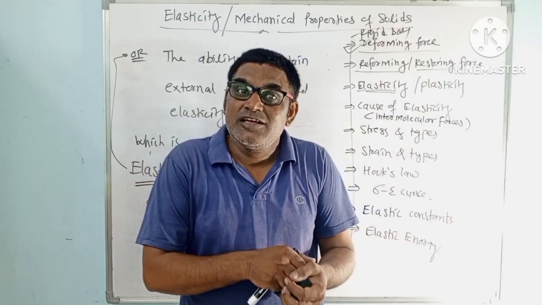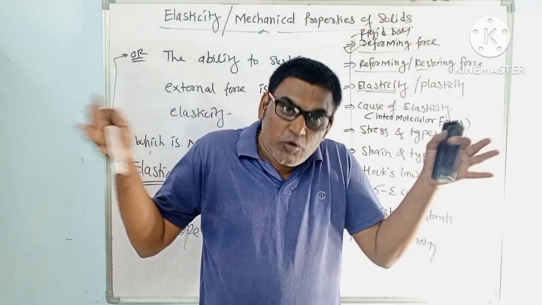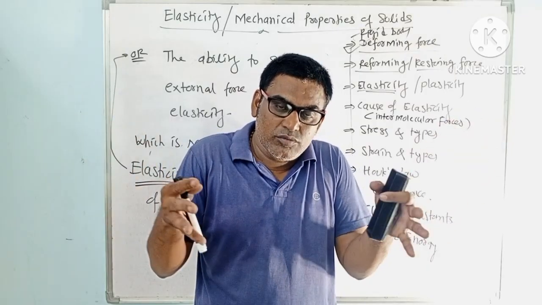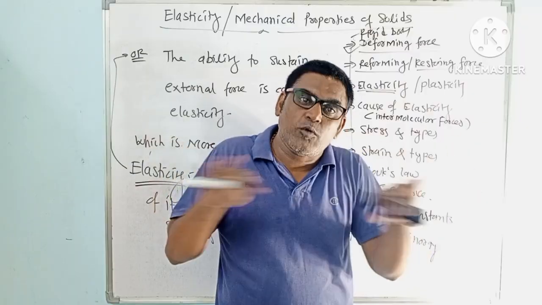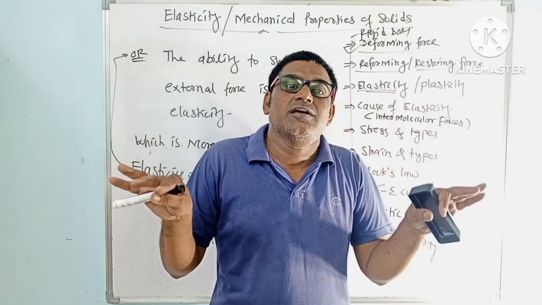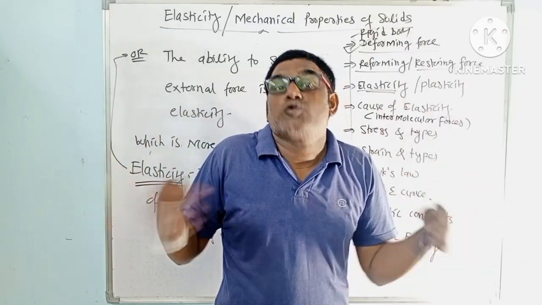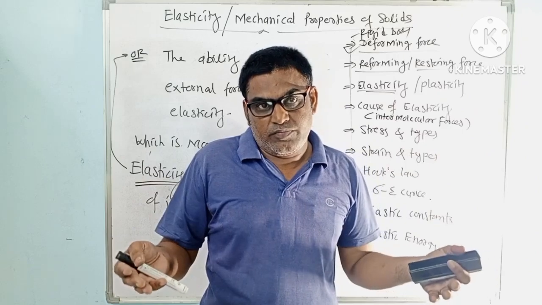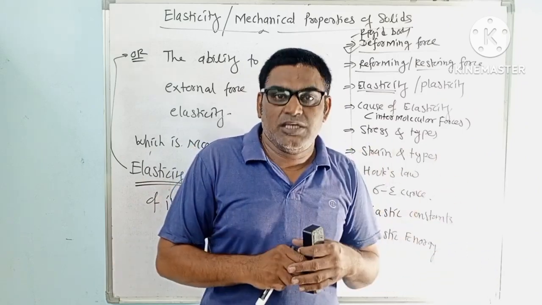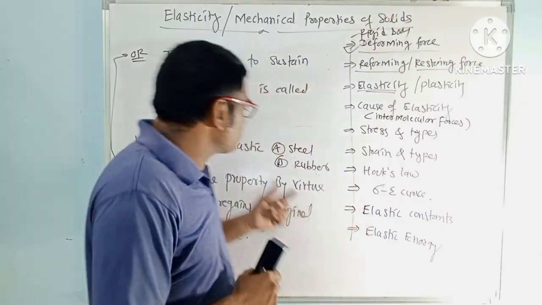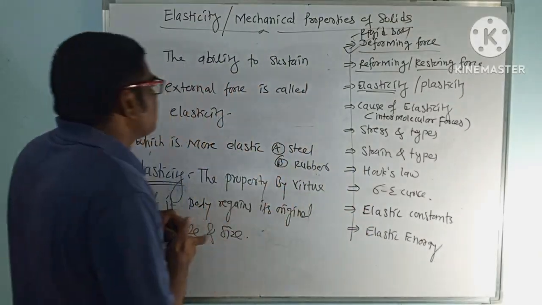But what about steel? Steel, no matter how much load you apply, more and more force you increase, it will increase its opposition force, its internal force. It will try to oppose the external force more and more. Even though some change happens in it, it will regain its original shape and size. Okay, so what is the answer?